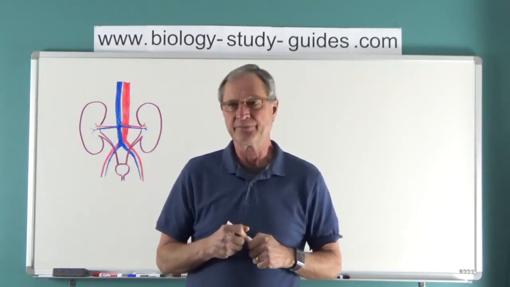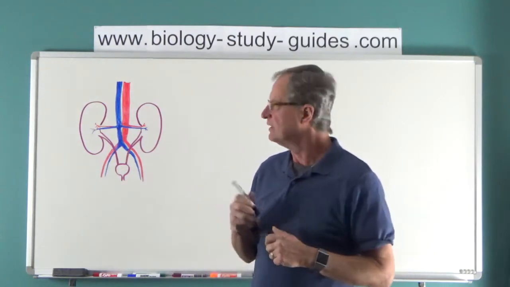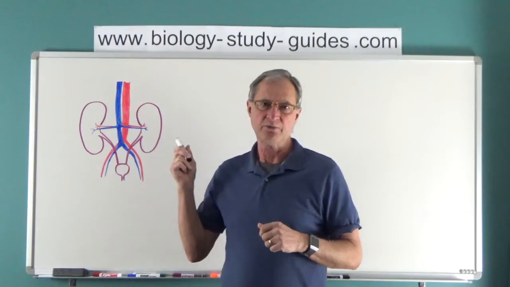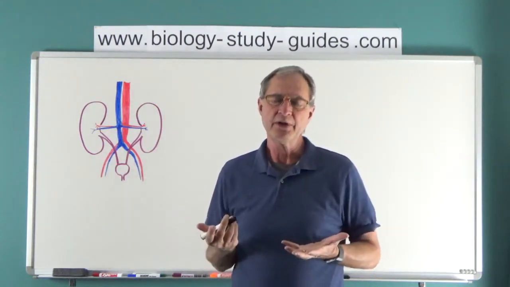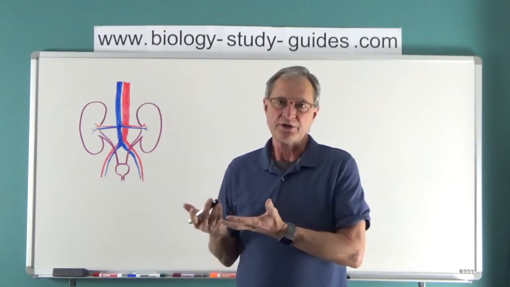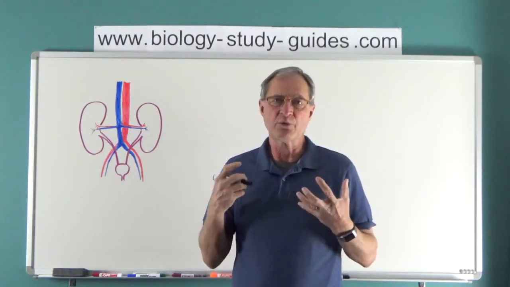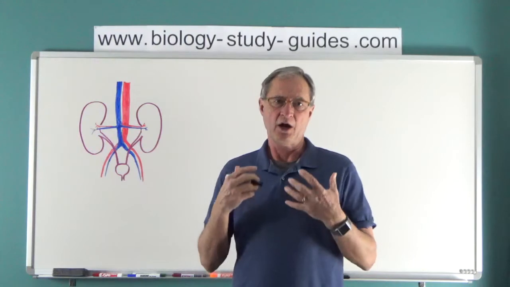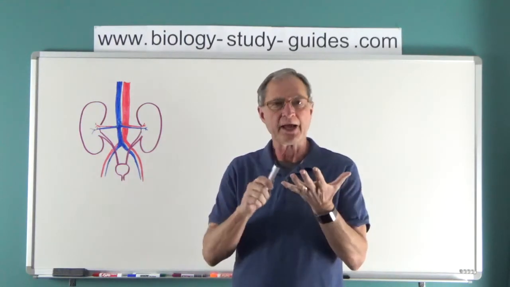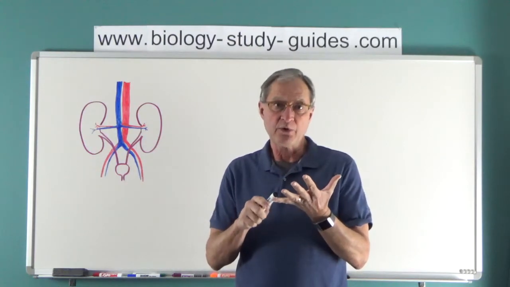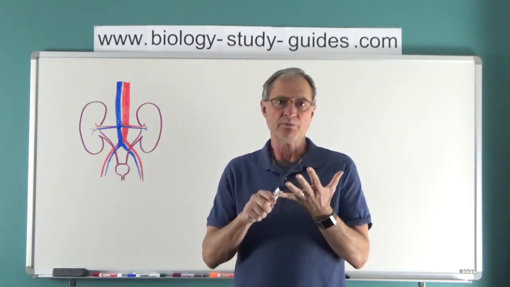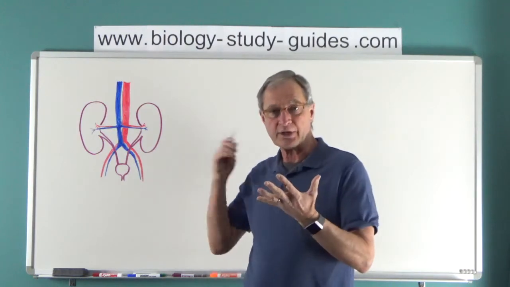Let's get going. The urinary system is really part of a larger system. We think about the excretory system, and the urinary system is part of the excretory system. I just have to draw your attention to a couple of things here. Excretion, by definition, is getting rid of metabolic wastes. Our body, in its cell metabolism, produces a number of wastes. We have carbon dioxide, which we get rid of when we exhale. We produce ammonia, which we get rid of through the urinary system.